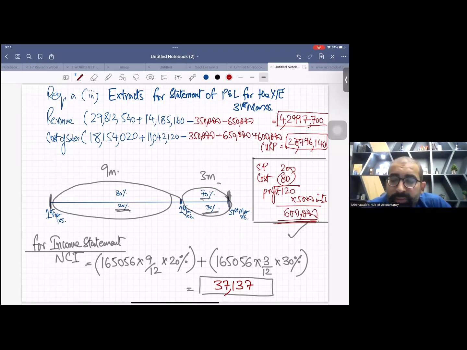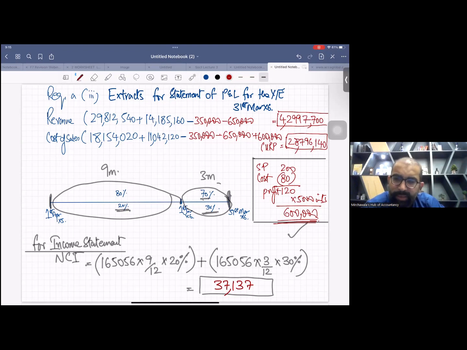Now I'm going to move to the third requirement that is also related to basic consolidation. Today is the day of basic consolidation with the latest past paper. And you know, this happens many times: sometimes students prepare top-notch advanced level and they ask basic things. Sometimes students study non-stop IFRS 9 and in the exam they give you IAS 38.